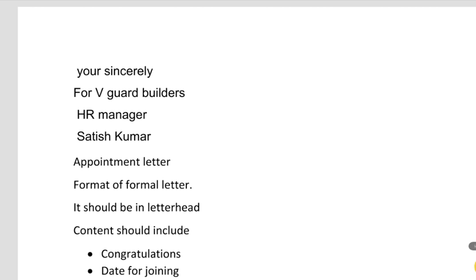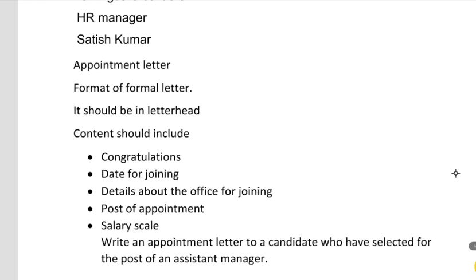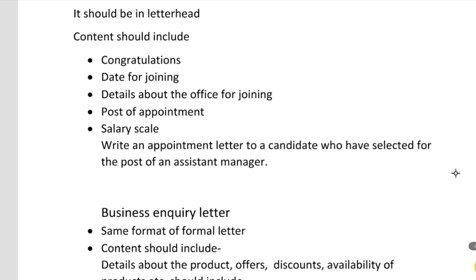Now the next one is the appointment letter. If the management is satisfied with any candidate after the interview, they will be sending the appointment order. So the appointment order should also be in formal letter format, in a letterhead. The content should include congratulations, date of joining, details about the office for joining, post of appointment, salary scale. So that is the only thing that we need to remember.